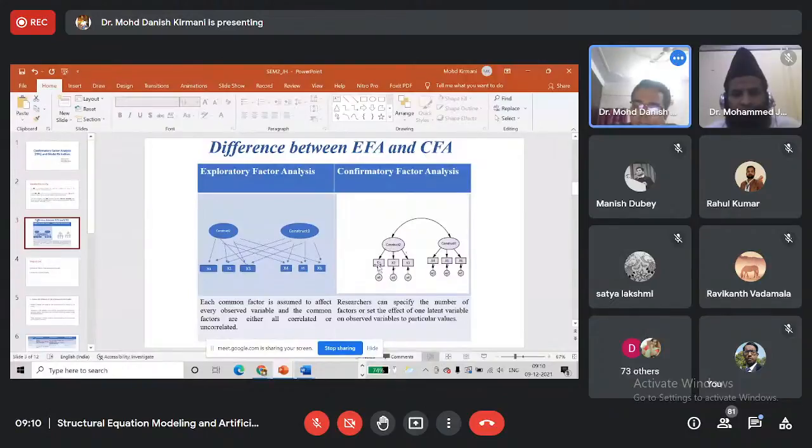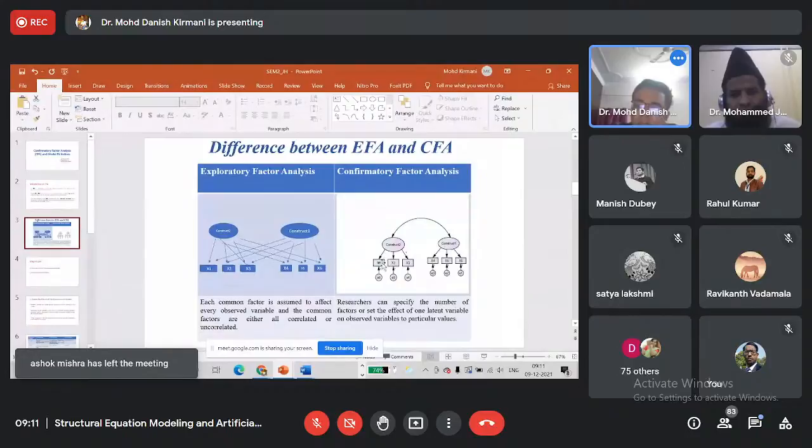So we know we assign x1, x2, x3 to construct 2, and x4, x5, x6 to construct 1. We do not expect that x4, x5, x6 will load onto construct 2, or x1, x2, x3 will load onto construct 1, so we are not checking this. We are just checking whether x1, x2, x3 will load on construct 2, and indicators x4, x5, x6 will load on construct 1.